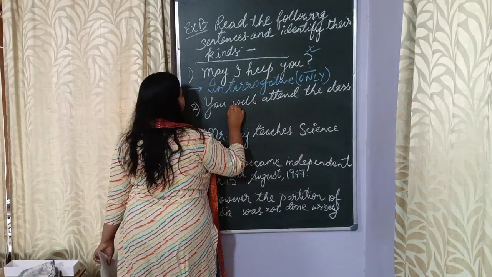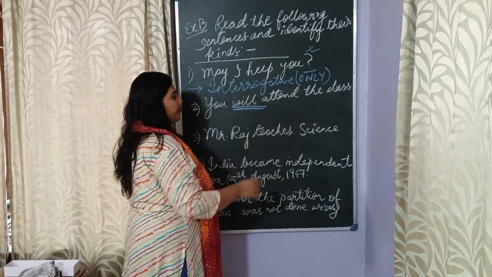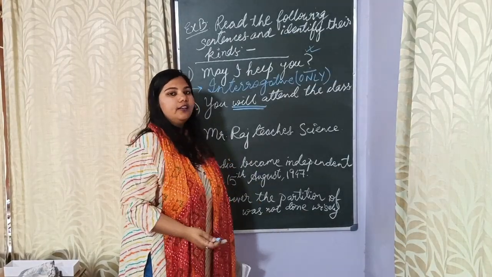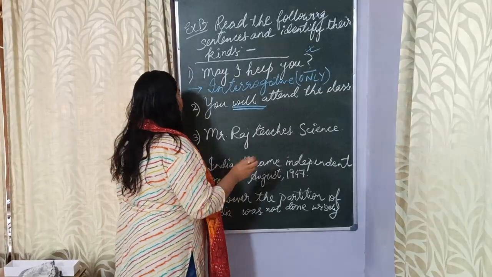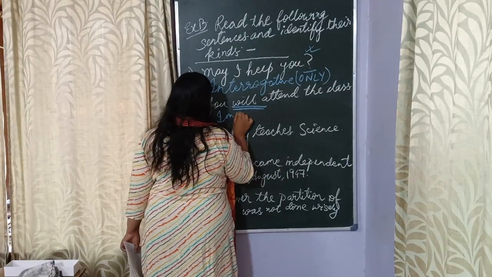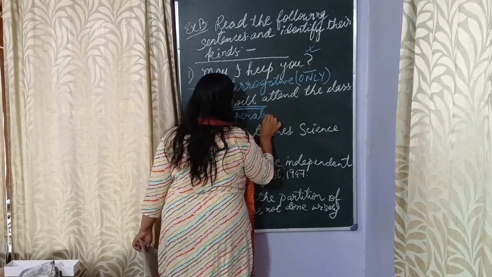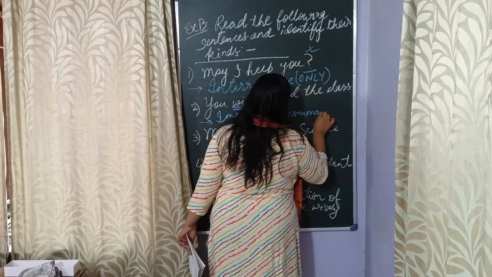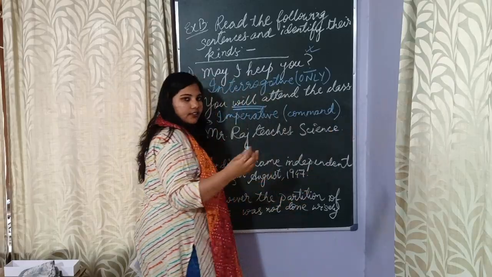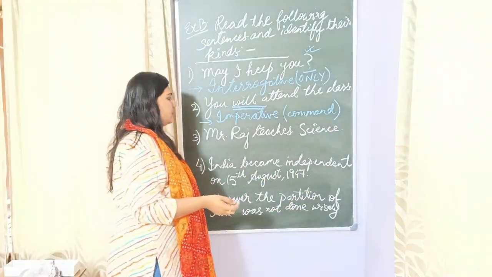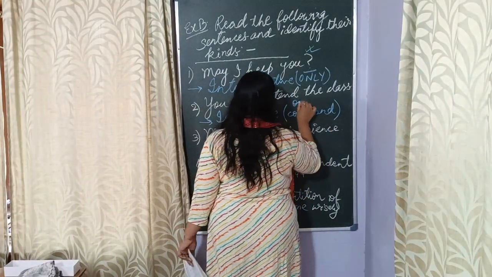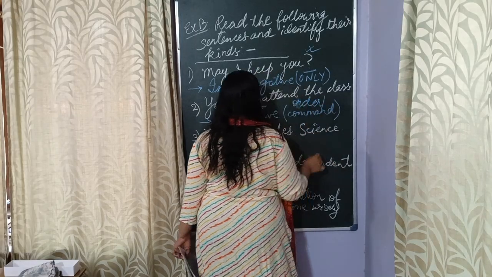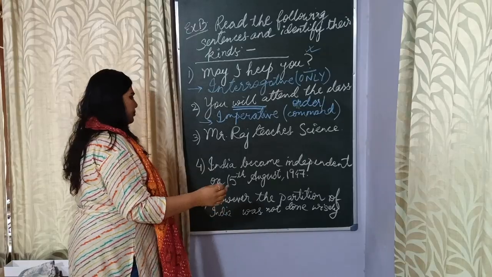So this word will, modal auxiliary will, gives this a kind of command that you will attend the class, and that makes it an imperative statement. That makes it an imperative sentence. Why? Because this is a command. This is a command, or you can also write order. Okay, command I have written, it's too official. You can write order also. Order or command, coming from somebody who is elder to you.